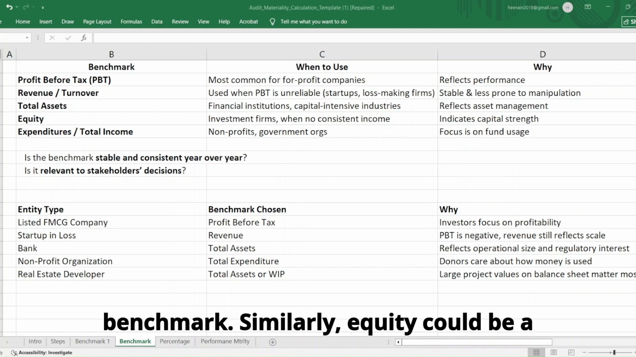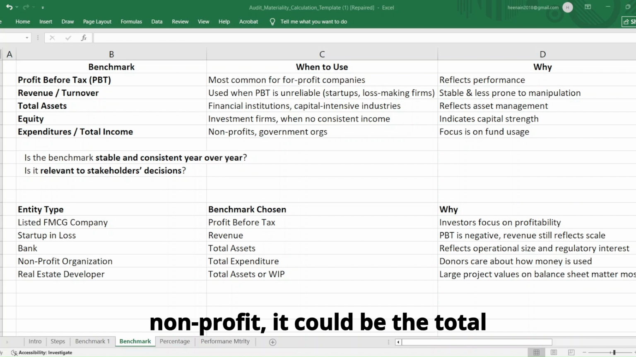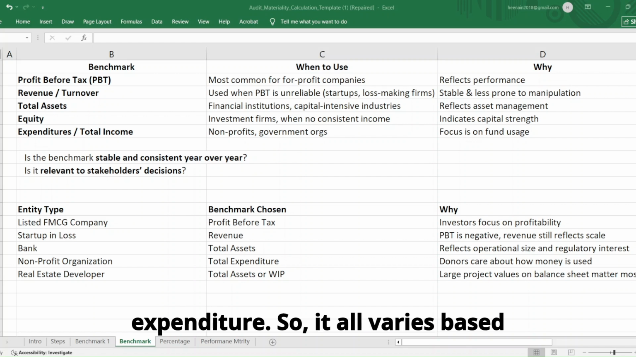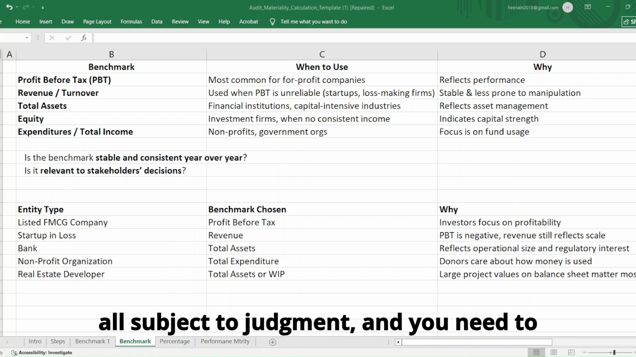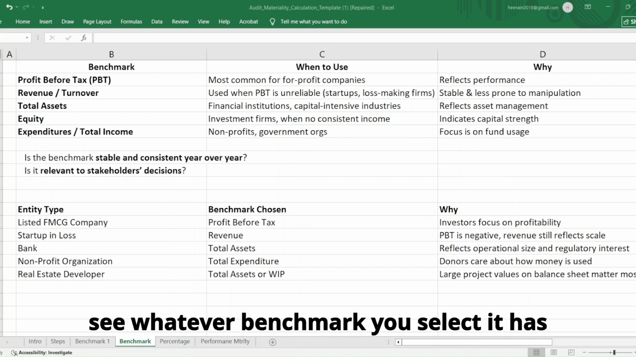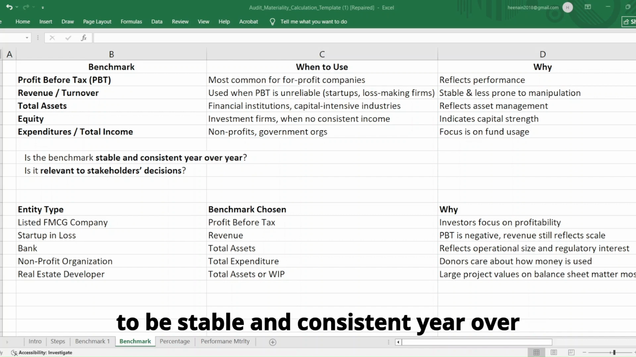Similarly, equity could be a benchmark for investment firms. Or for non-profit, it could be the total expenditure. So it all varies based on the nature of company. And it is all subject to judgment. And you need to see whatever benchmark you select, it has to be stable and consistent year over year.